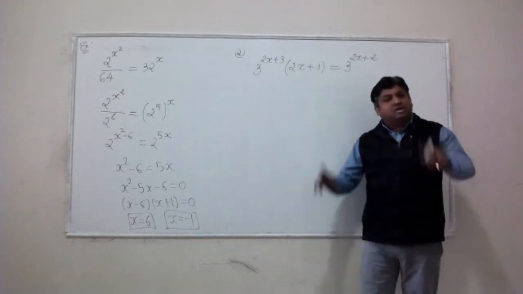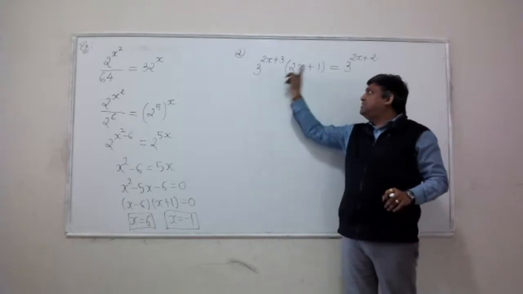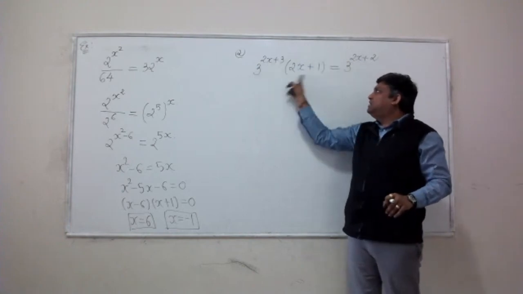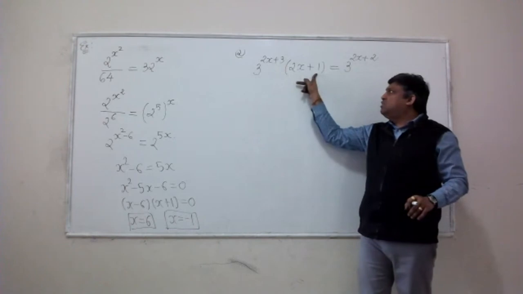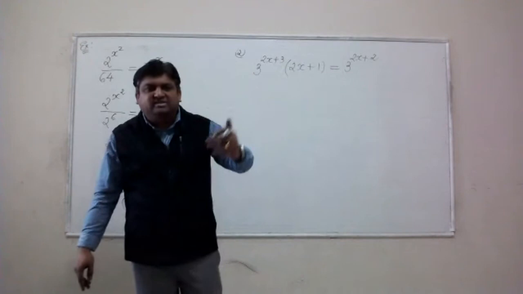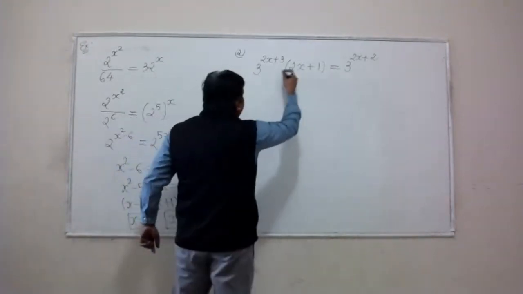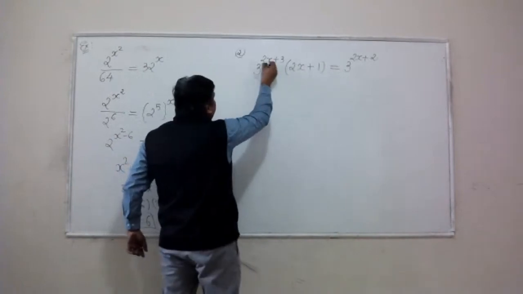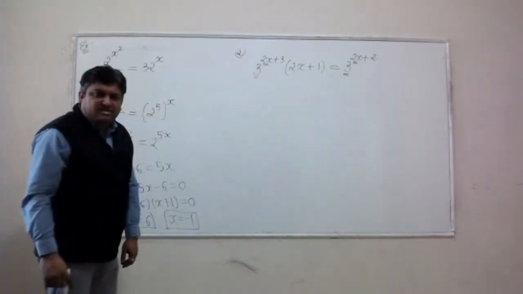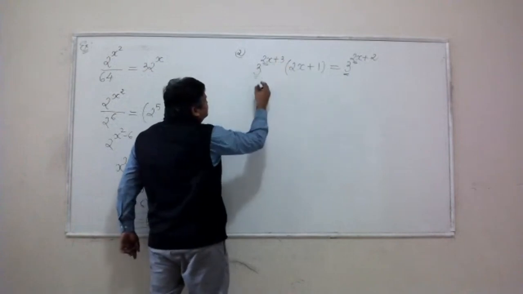Here is another problem. Think about it, how is this problem different from that one? Well, this problem is different because x not only appears in the power, but we also have a polynomial involving the variable x multiplied with that exponential term. That's what makes this a little trickier, right? So what I recommend you to do here is notice that the variable power of the number is the same on both sides. It may help if you break this thing down into two factors.